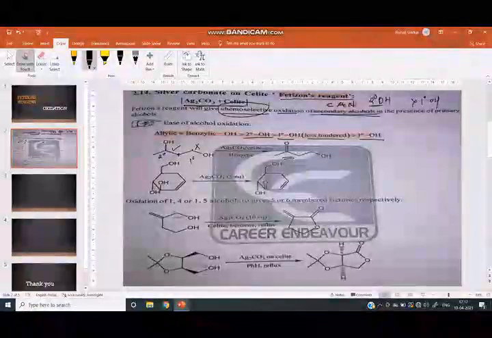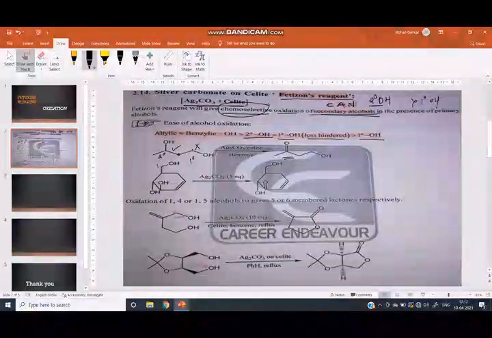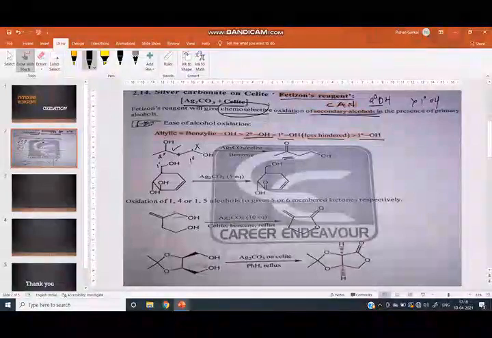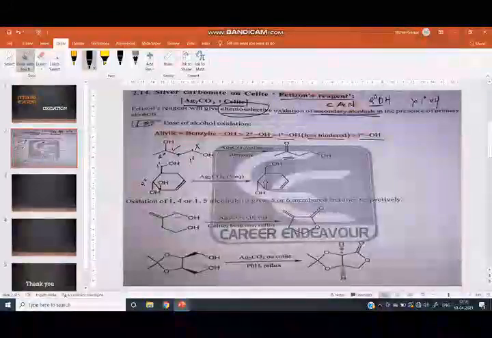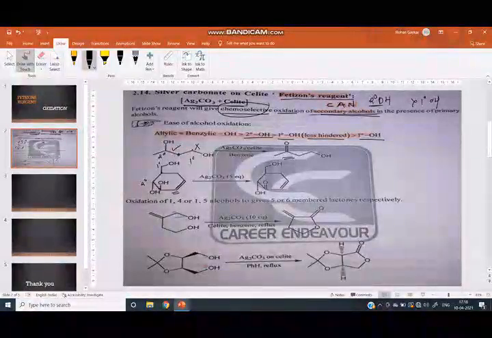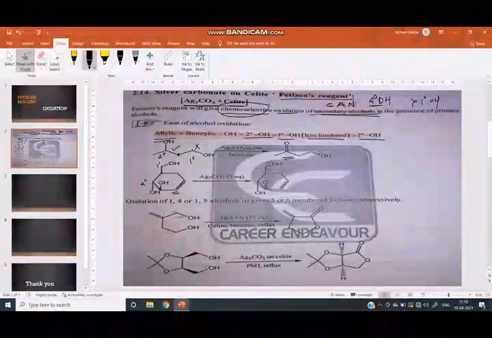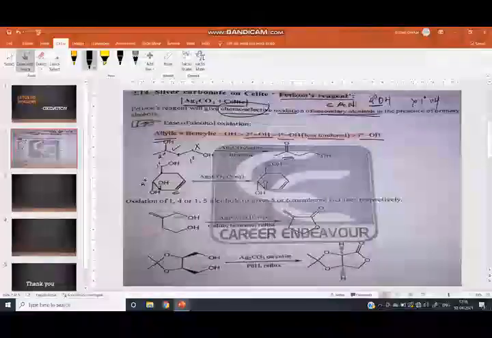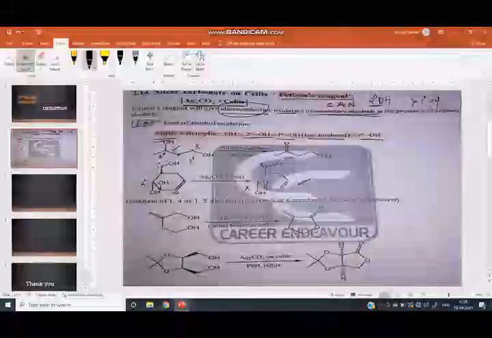Next reaction is Ag2CO3 is added, that is Fetizon's reagent. Here this OH carbon is attached to only one carbon, therefore it is primary alcohol. This OH carbon is attached to these two carbons, therefore it is a secondary alcohol. And this double bonded carbon is attached to this OH, therefore it is allylic alcohol. And first allylic alcohol is oxidized, then secondary, then primary. This is the order. Therefore here this OH carbon is oxidized to a carbonyl group. Here is no oxidation, here no oxidation.